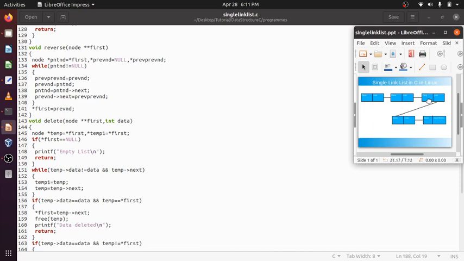Then again, next iteration of this while loop, previous to previous will be previous node here. Previous node will be here, and present node will be made here. And previous next, this is the previous node, next will be pointing to previous, which is this. So things are getting reversed. Instead of this pointing, this will point to null, this will point here, and this will point here.